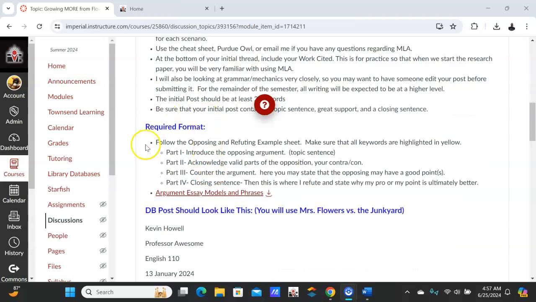So here are the parts you need to just concentrate on for the discussion board. Part 1, you introduce the opposing argument. Part 2, acknowledge the valid parts. Maybe because even if I chose Mrs. Flowers, there were good parts about the junkyard as well, so bring those in. Part 3, counter that argument. Spin it back to your side. She did learn some good things in the junkyard. However, Mrs. Flowers taught her blah, blah, blah, and then close it.